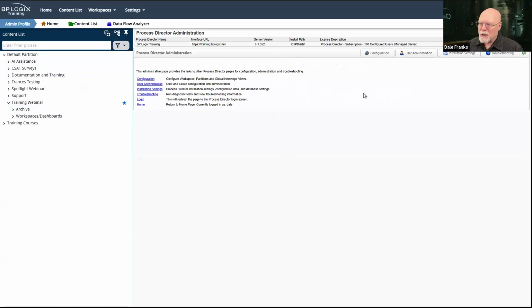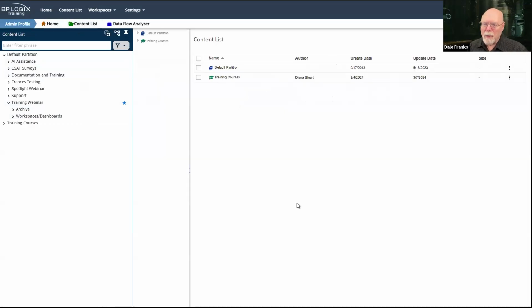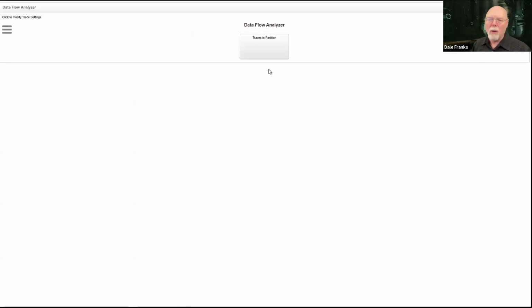So as an administrator, it just starts me right here on this home page, and then I can go into one of the 4 major areas of IT admin and make whatever changes I need to make there. It does also pull up the old content list K view if I would want to use that. I, of course, have the new content list open. So generally, I wouldn't go here. In fact, it's just my own laziness that has stopped me from removing that button there. And then there's the data flow analyzer that opens up in its own new little window to allow me to trace all of the database queries that are going on, like the running business values and things like that.